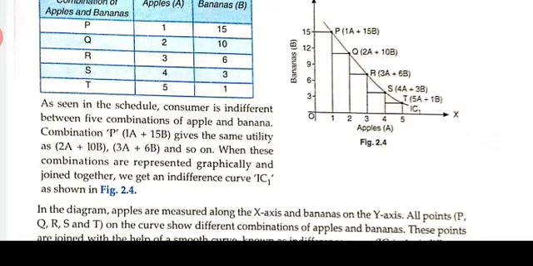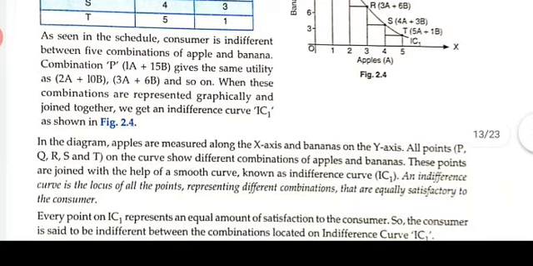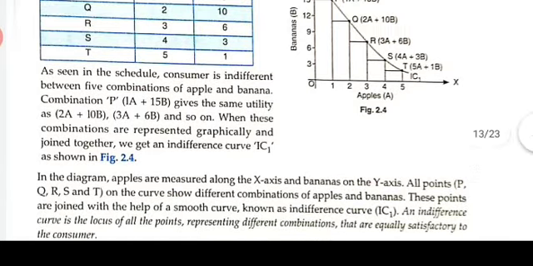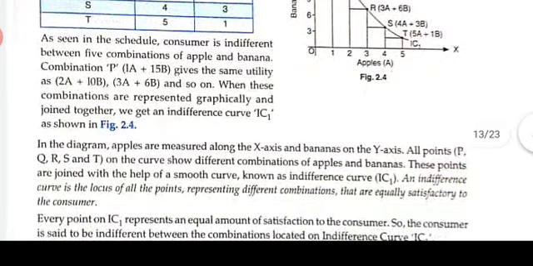When these combinations are represented graphically and joined together, we get a curve combining P, Q, R, S and T, called IC1, and that curve is the indifference curve. In this diagram, apples are measured along the x-axis and bananas on the y-axis. All points P, Q, R, S, T on the curve show different combinations of apples and bananas, joined together with a smooth curve.